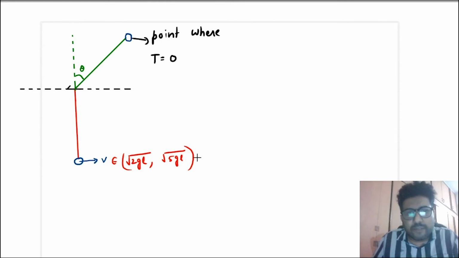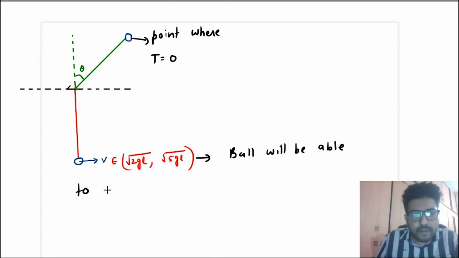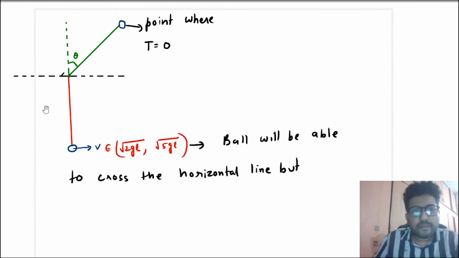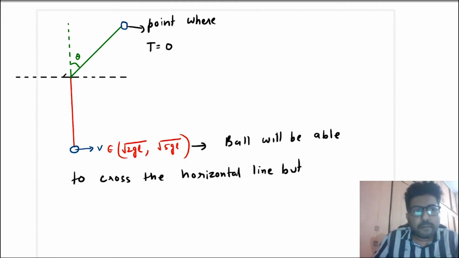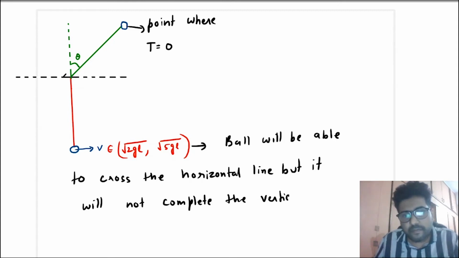So in this case, what will happen? The ball will be able to cross the horizontal line, but it will not complete the vertical circle.